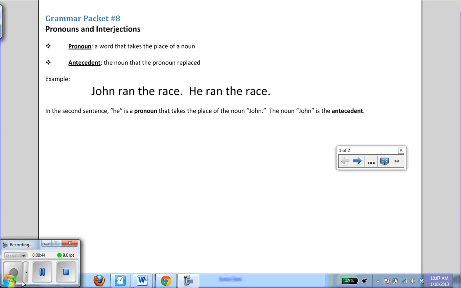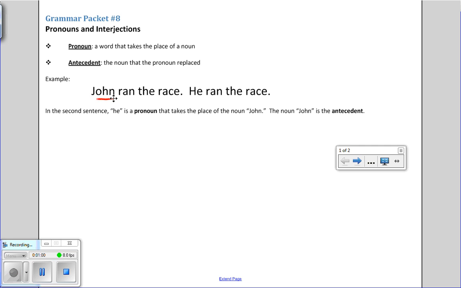We're going to start off by talking about an antecedent. An antecedent is the noun that the pronoun replaced. So I want you to look at the two sentences below. John ran the race and he ran the race. So if we're going through to label this, we would say John's our subject. Then when we get to the second sentence, he ran the race, he is the subject, and he is also a pronoun. In the antecedent, the pronoun that he replaces would be John.